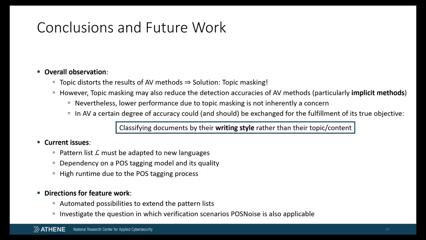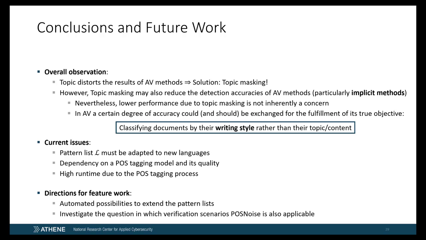In this context, it is important to emphasize that the lower performance with respect to POSNoise marked Cobra should not be inherently regarded as negative. In an authorship verification task, a certain degree of accuracy could and should be exchanged for the fulfillment of the true objective, which is classifying documents by the writing style rather than their topic or content.